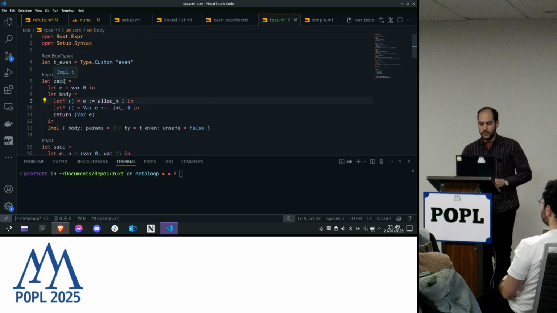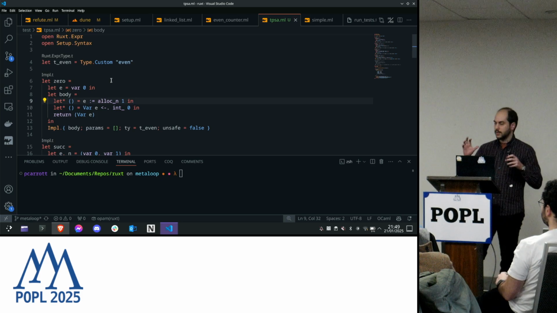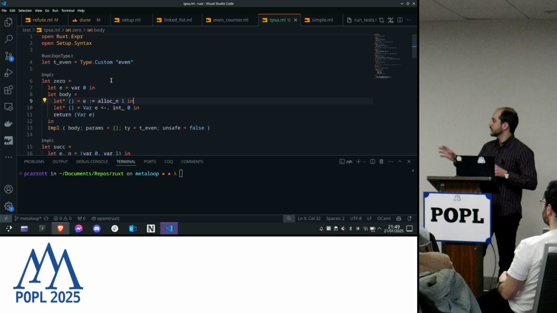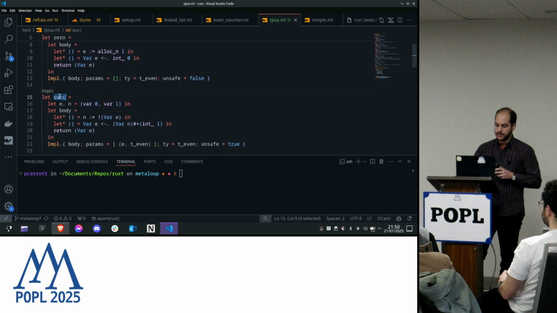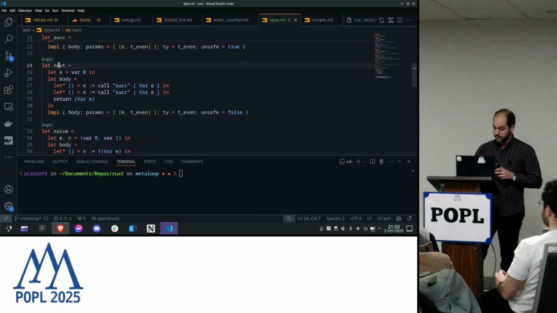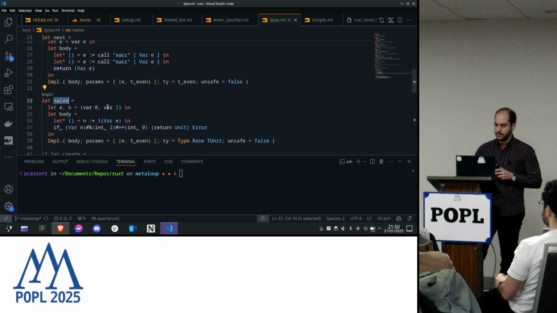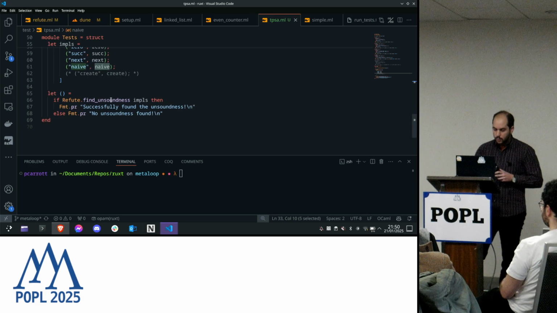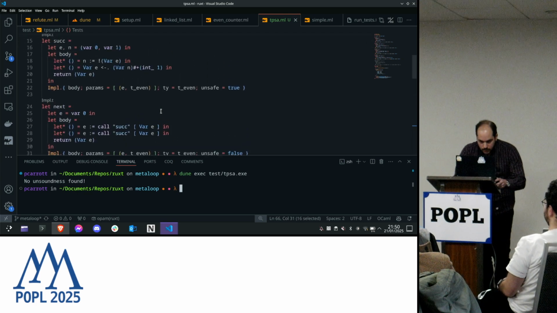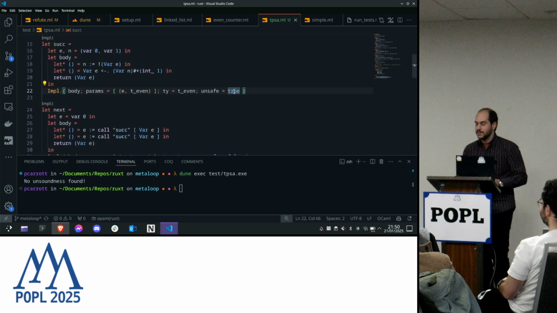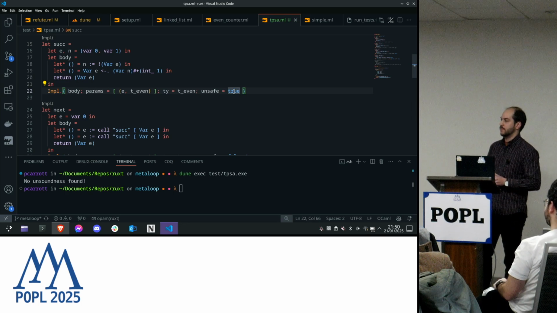Okay, so basically I have here an embedding of our even example using our Lambda Rust language, but in OCaml. So here we have the zero function, we have the successor function, we have the next function as well, and finally we have the naive function. And down here we have our algorithm, find unsoundness. If we run the algorithm, it finds no unsoundness because I set the successor function as an unsafe function, which makes sense.